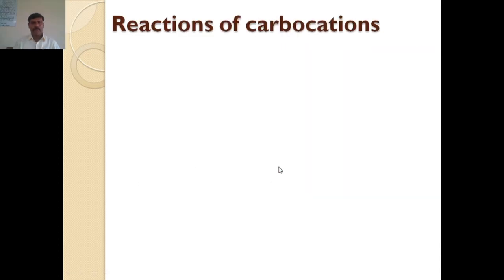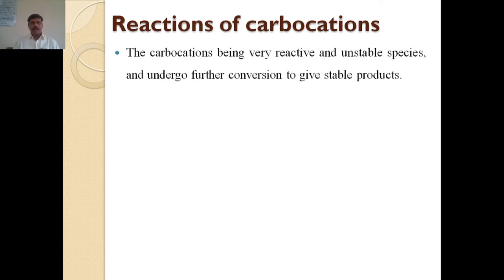The next point of this topic is the reactions of carbocation. Carbocation is a very reactive and unstable species and can undergo further conversion to give a stable product. Carbocation shows the following types of reactions.